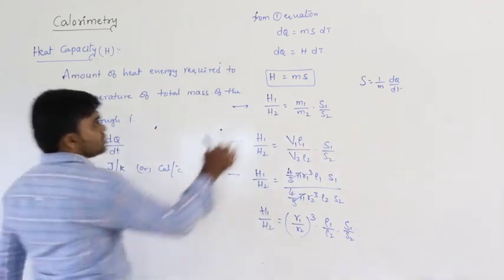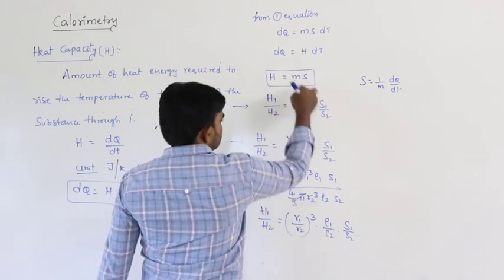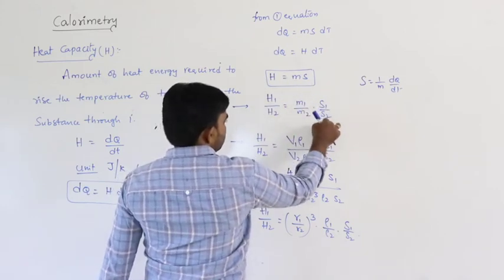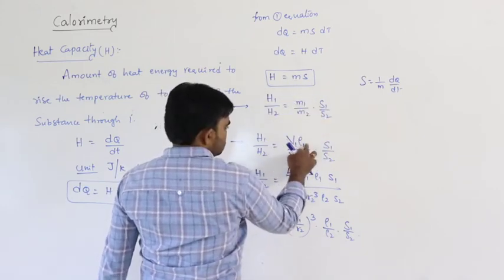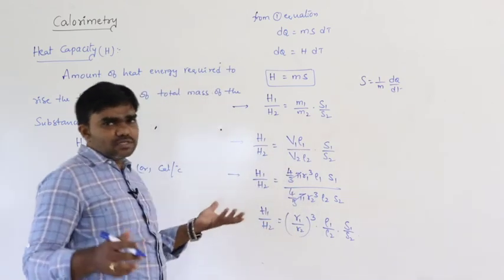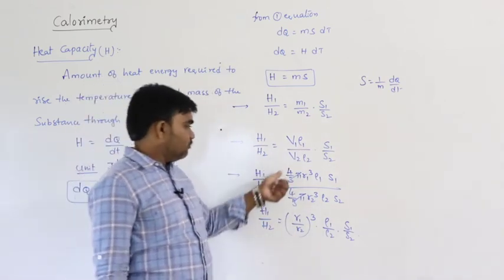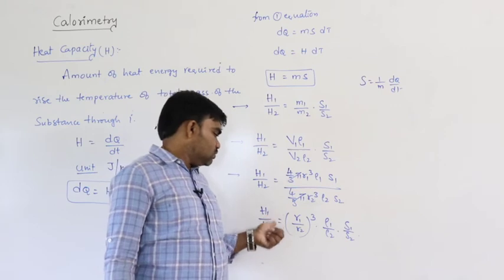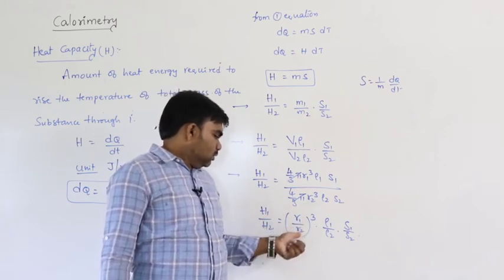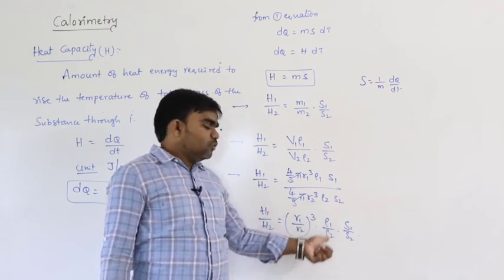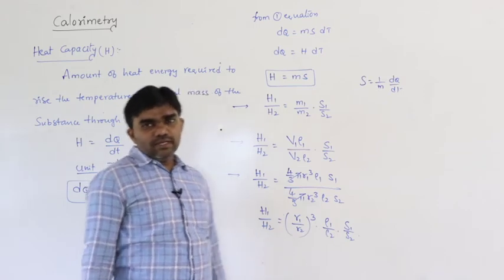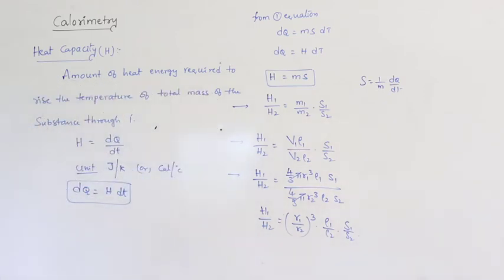So generally H is equal to ms. Mass can be written m1 by m2 into s1 by s2. Mass can be written as volume into density. If the given substance is spherical in shape, then 4 by 3 pi r1 cube. H1 by H2 equals R1 by R2 whole cube, rho 1 by rho 2 into S1 by S2. So this is heat capacity.